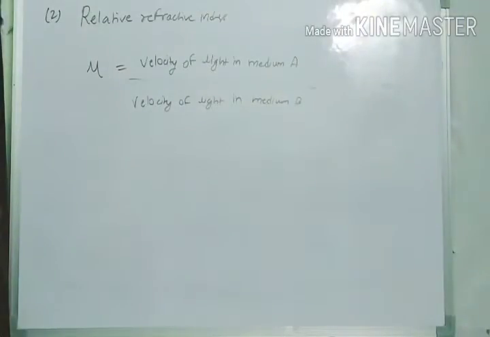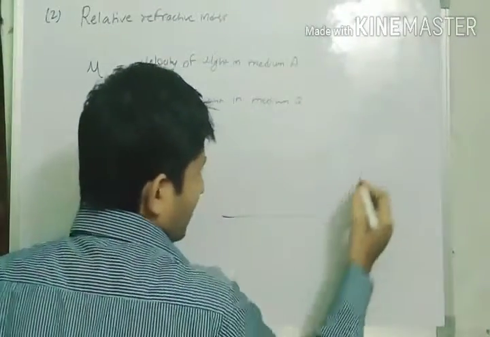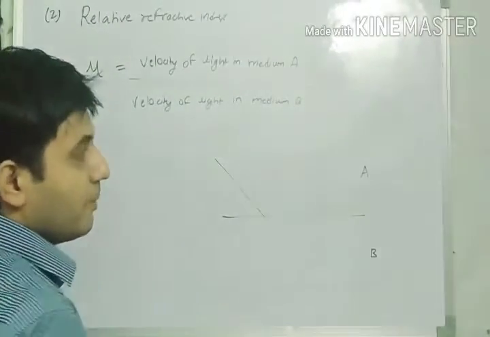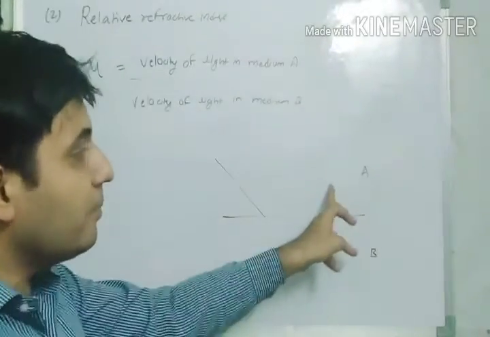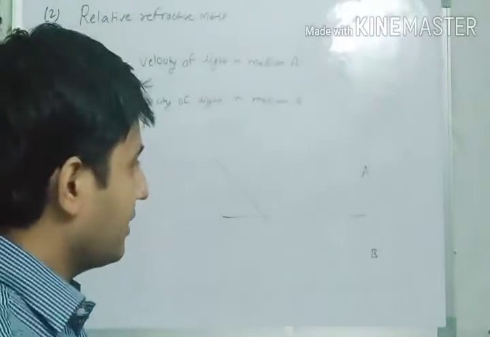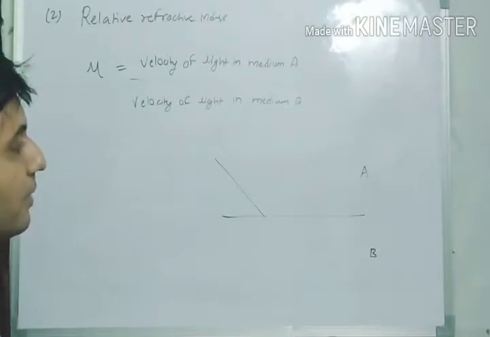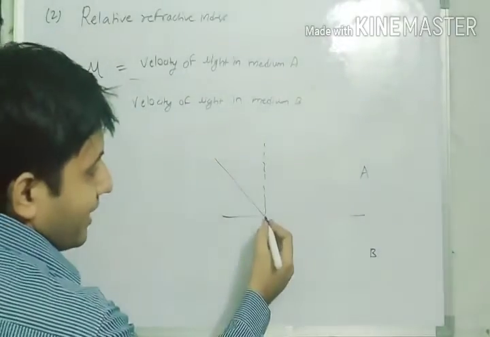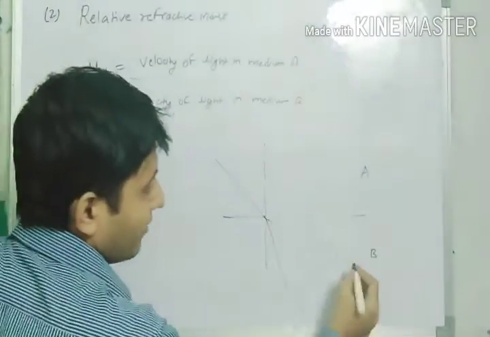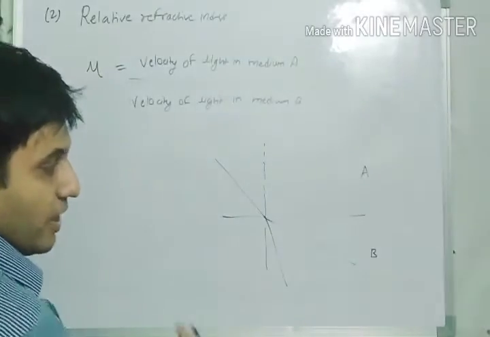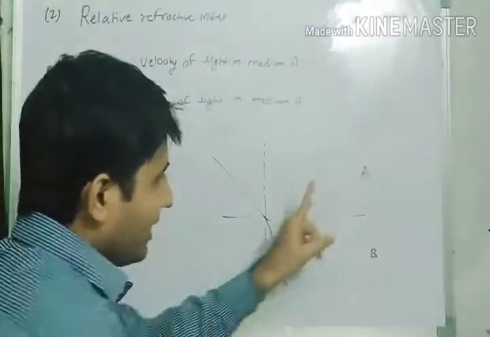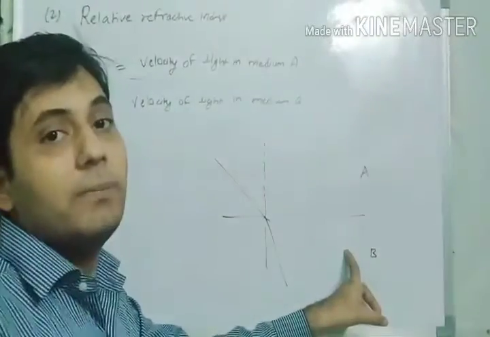So what is happening? Let us take an example. Suppose this is medium A and this is medium B. The light is coming from medium A. I am not telling you whether it is a rare medium or a denser medium, I am just taking an example. Let us draw the normal for that. The light would bend either this way or that way, depending on whether it is a rare or denser medium. So what is actually happening? The light is coming from medium A and is going to medium B.